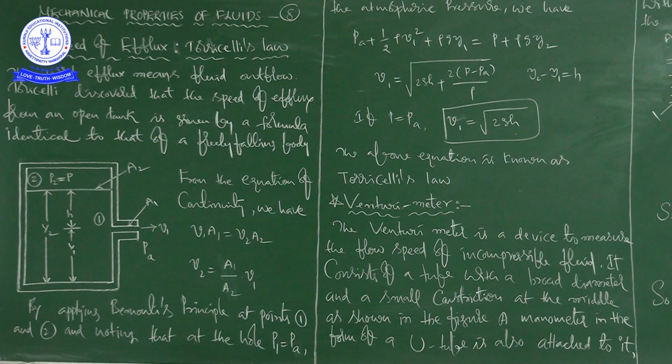So here also, the speed of efflux, that is the speed of fluid outflow, gives the same expression.